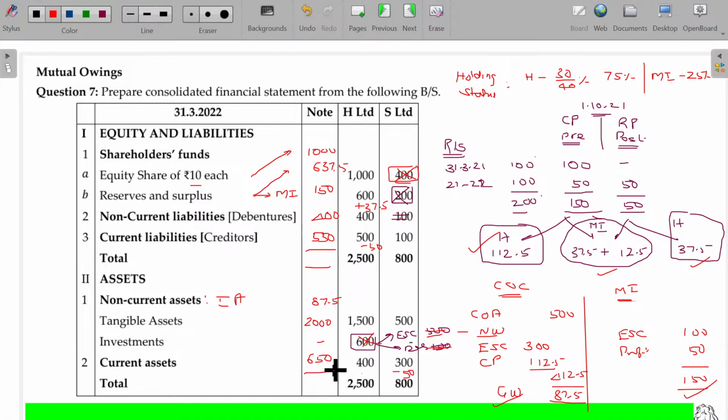Come on, get me the total value here. What's the total value? 2737, right? 2737.5. 2737.5. Clear? If it is clear, text me. We will move on to the next one.